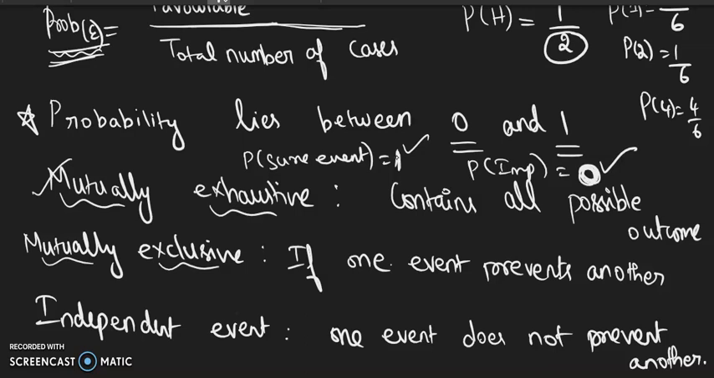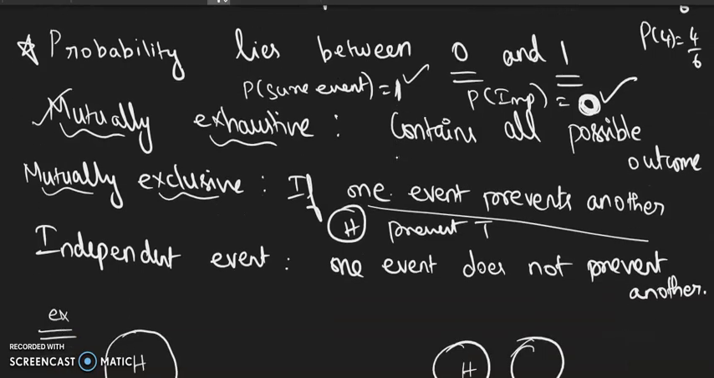Same way, mutually exclusive means we say two or more events are mutually exclusive if happening of one event prevents the happening of another. For example, I am tossing a coin. If a head comes out, it prevents the happening of tail. So we call it a mutually exclusive event. It's like happening of one prevents the happening of another.